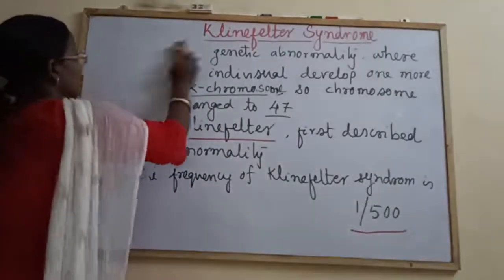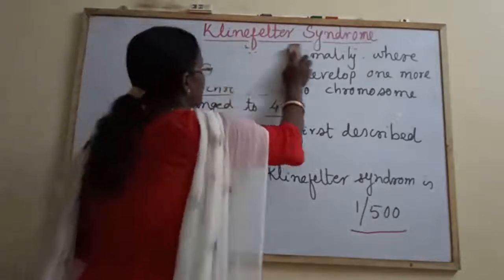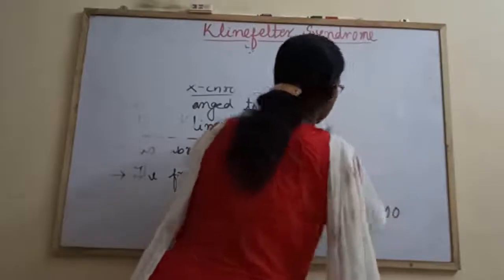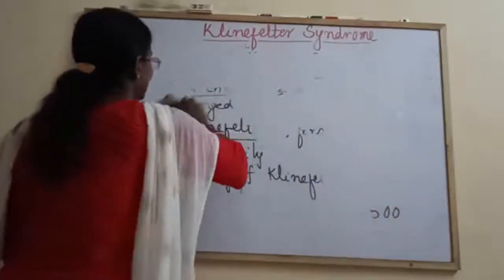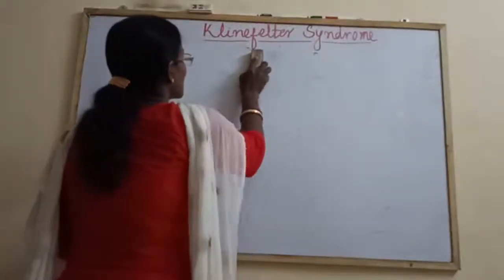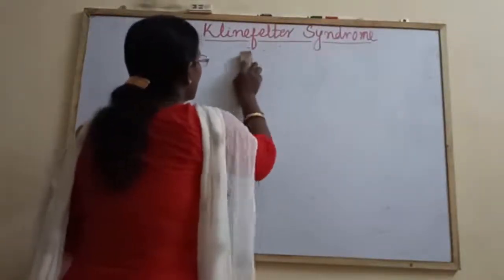Next, come to the cause. The cause of Klinefelter syndrome. You must have guessed what the cause is. Yes, the cause is nothing but the non-disjunction of chromosomes during meiosis.